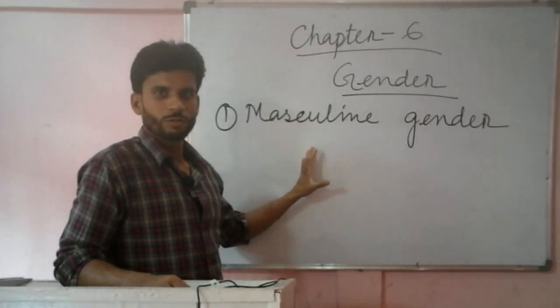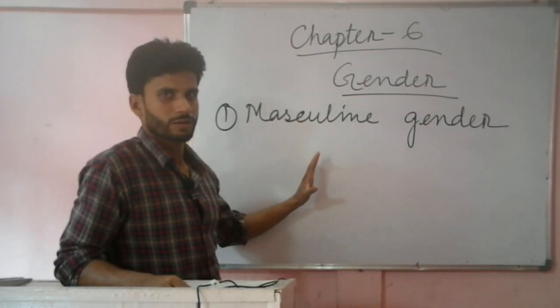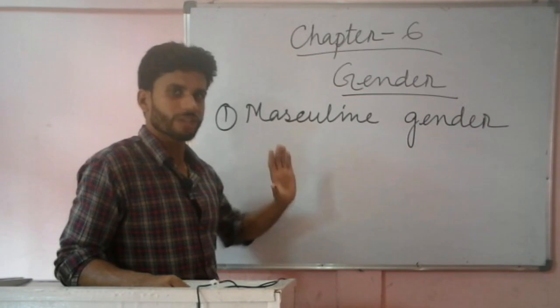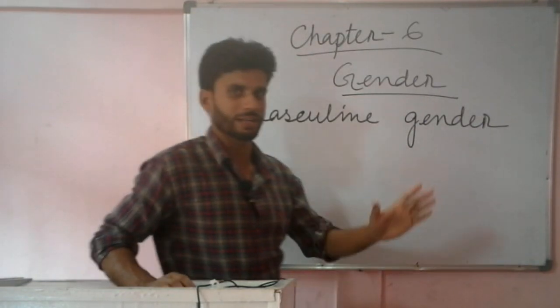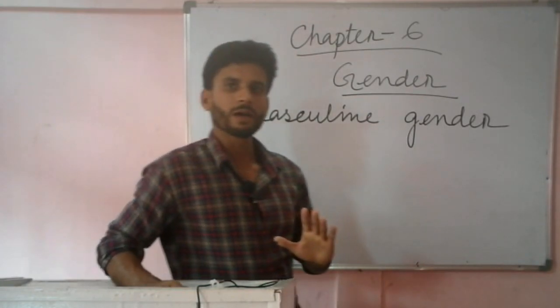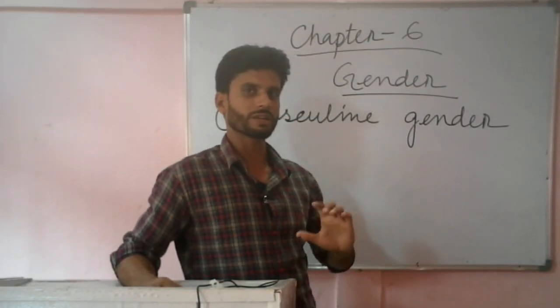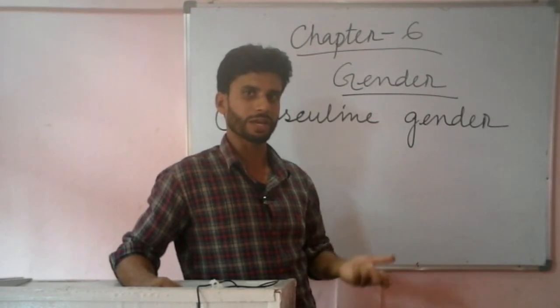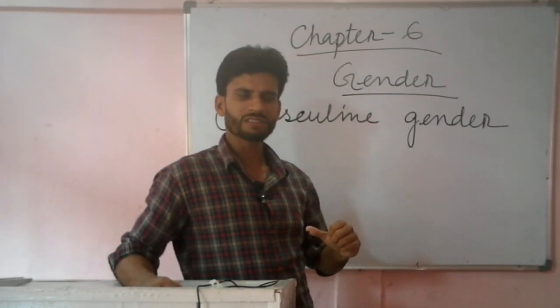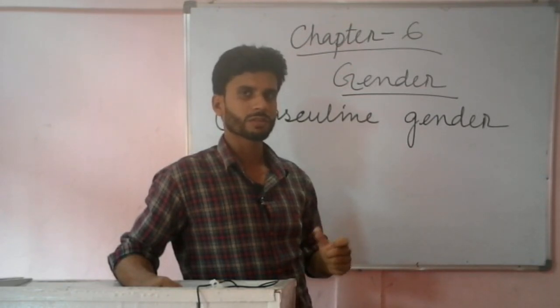Any noun or any naming word which refers to a male, for example boy, or like Rahul. If I say Rahul, then it indicates it is a male. Then if I say tiger, if I say lion, these are males. Then dog.